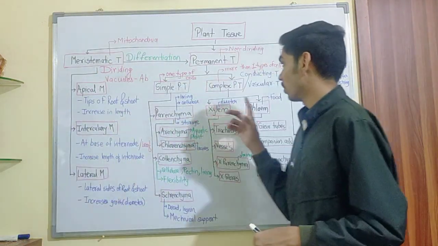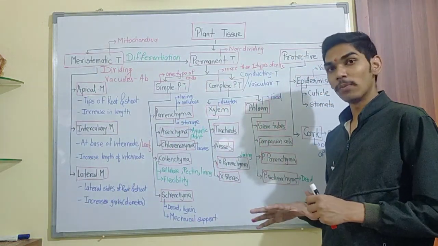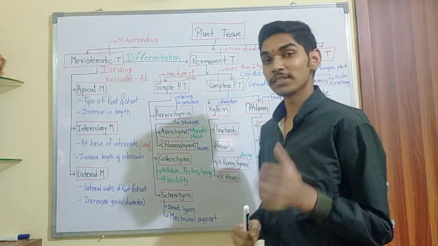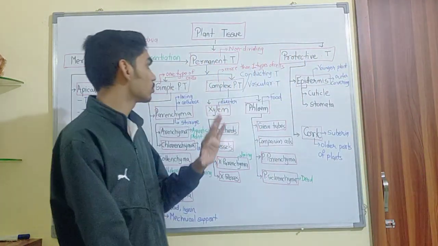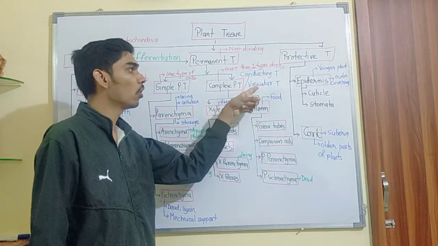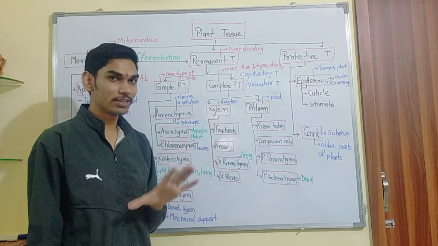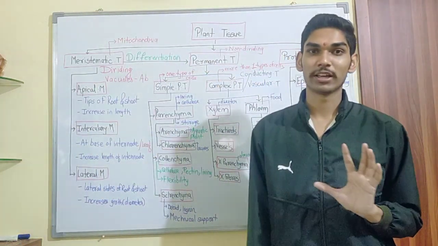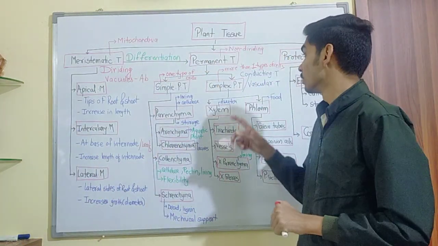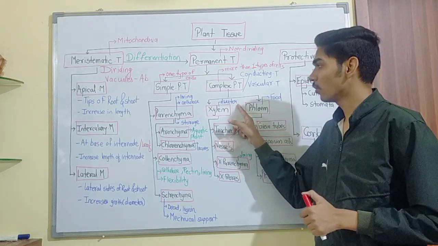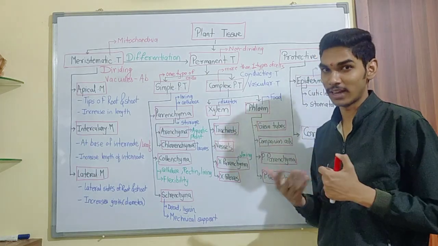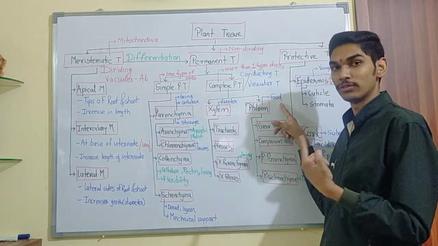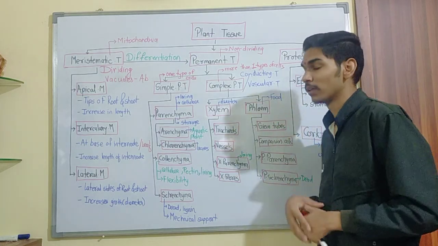Another one is complex permanent tissue. Why is it known as complex? Because it contains more than one type of cell. This complex permanent tissue is also referred to as conducting tissue or vascular tissue. What is the reason? Because they help in conduction of water and food in a plant. The tissue that is specialized for water conduction is known as xylem, and the one which helps in transfer of food, that is translocation, is referred to as phloem.